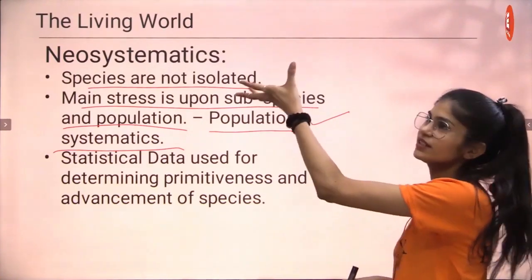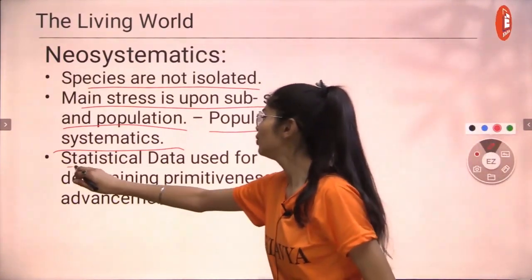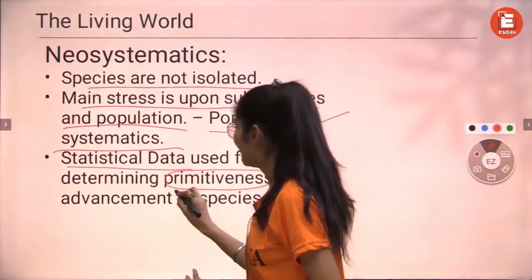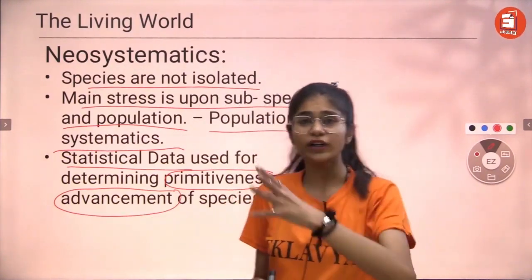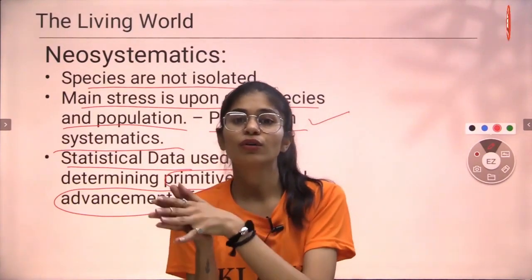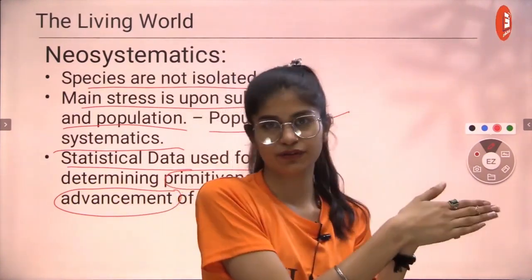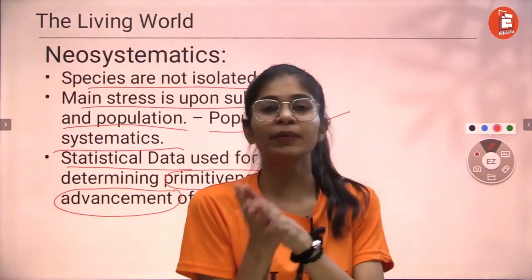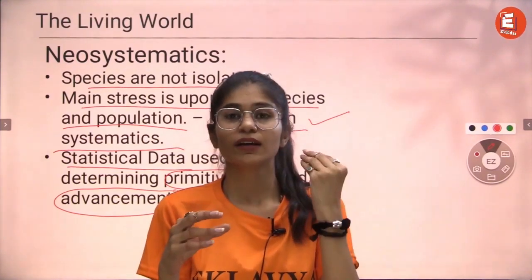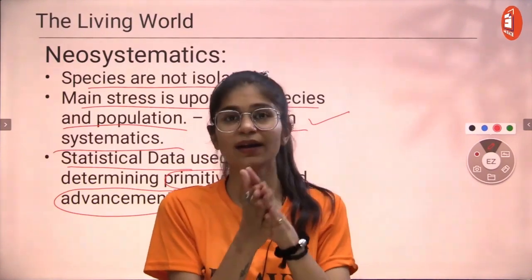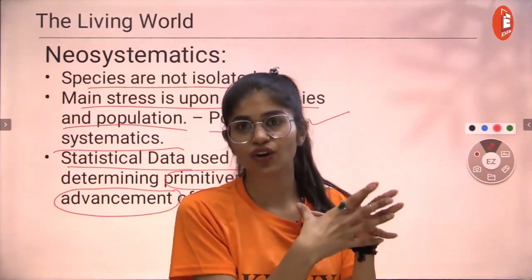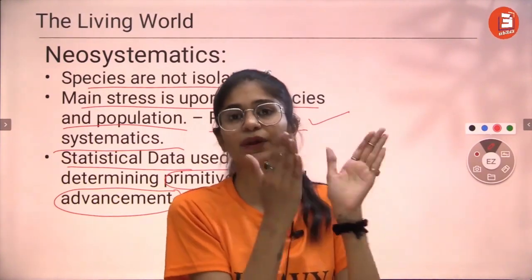And in this neo-systematic study, we actually take statistical data to understand how primitiveness and advancement of a species work. Now, what is primitiveness and what is advancement? Primitiveness is how primitive, or old, if you call it, the organism is. Primitive organisms are usually less developed, like prokaryotic organisms. They are primitive. They're not that developed. They're not at all structured or complex. They're simple organisms. They're primitive organisms.